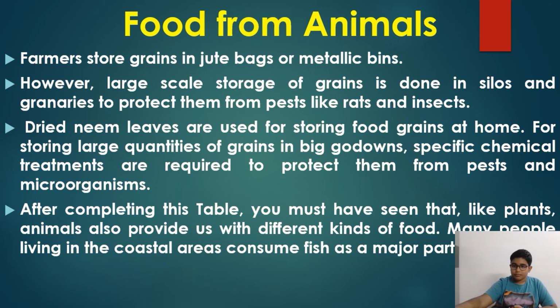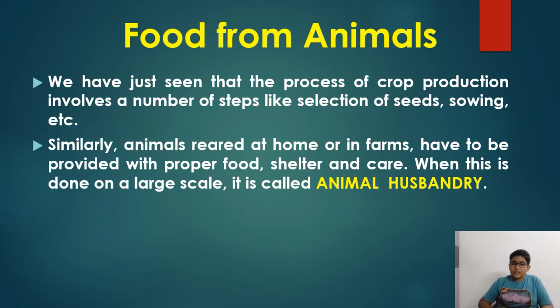We have just seen that the process of crop production involves a number of steps, like selection of seeds, sowing, etc. Again I am saying this because we have to remember it. Preparation of soil, sowing of seeds, adding manure and fertilizers, irrigation, protection from weeds, and the most awaited process for farmers, harvesting. Next, storage. So after these seven methods, a farmer gets the crop which he needs, and then he will sell it.